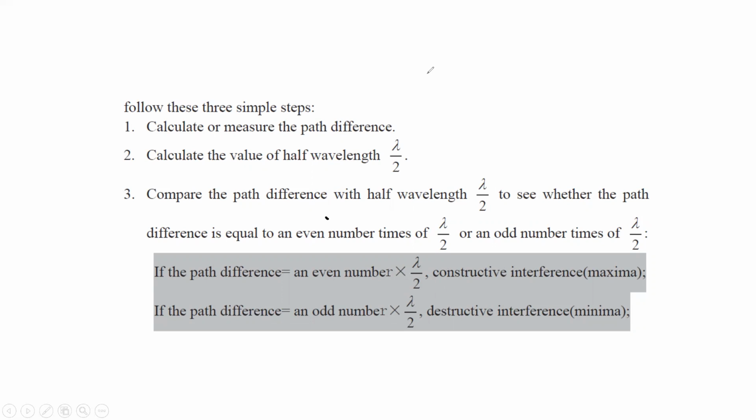Or it's better to just work out: if the path difference is lambda, then it will be a constructive interference. Lambda by 2, 3 by 2 lambda. Because if it is lambda, 2 lambda, 3 lambda and so on, constructive. And lambda by 2, 3 by 2 lambda, 5 by 2 lambda, it will be a destructive interference.